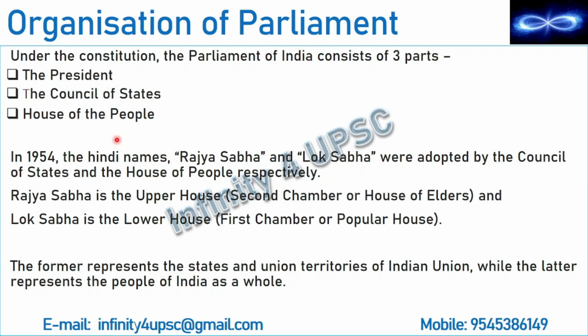Now these two names, that is Council of States and House of People, have got three more sets of names. Rajya Sabha and Lok Sabha we have already seen. Now there are three more names. First, Rajya Sabha is also called Upper House. So the first name is upper house. Second, it is also called the second chamber. Then the third name is House of Elders.